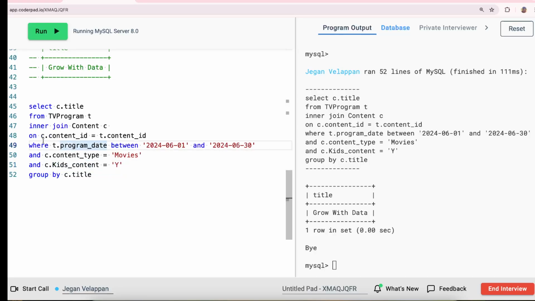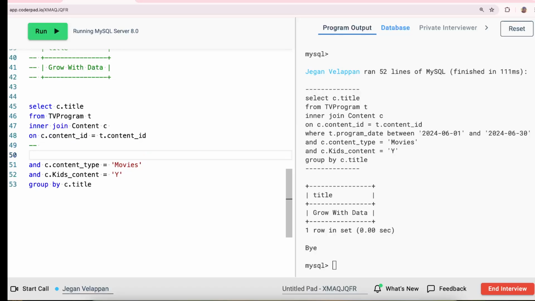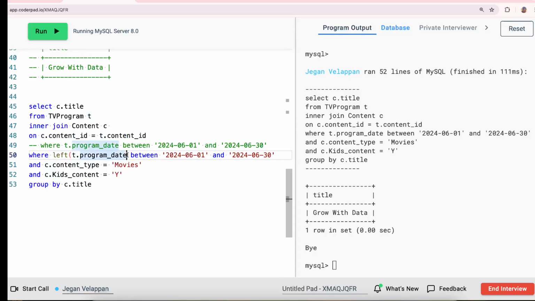So this date function is kind of tricky. We can do it in many ways. We can just see which one is easy for you. Here we have the program date, right? I can simply say the left 7 of the program date. 7 means 1, 2, 3, 4, hyphen, 5, 6, 7.